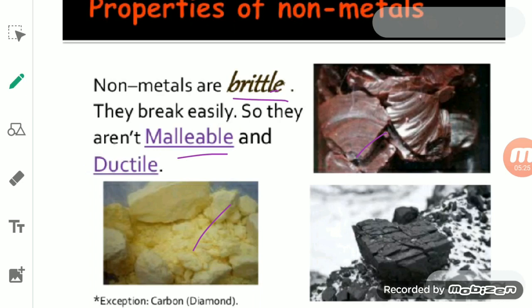So we cannot get wire from a non-metal. From this discussion, we concluded that non-metals are neither malleable nor ductile, but are actually brittle in nature. They are brittle.